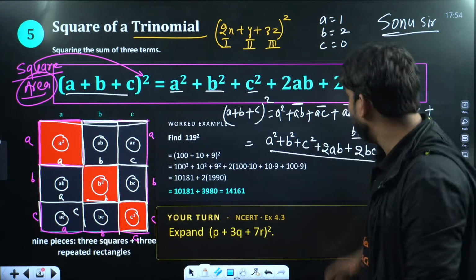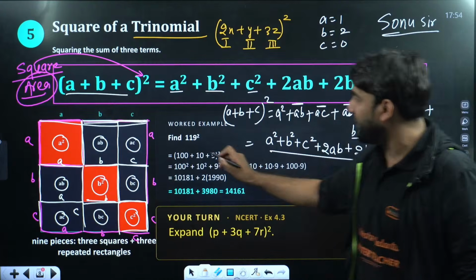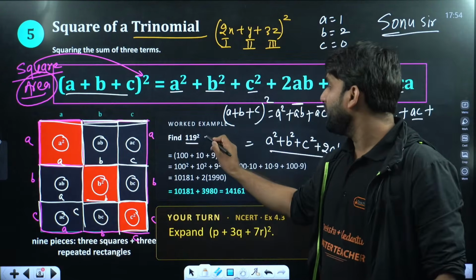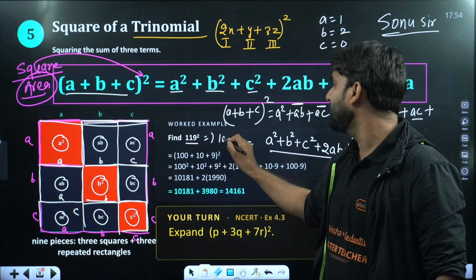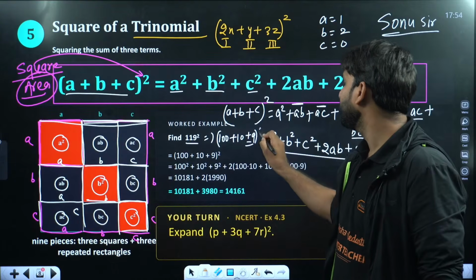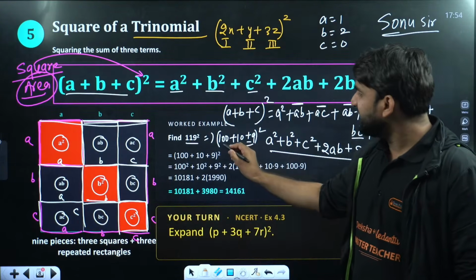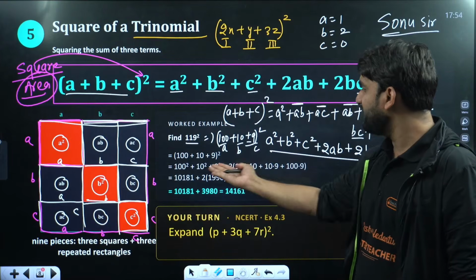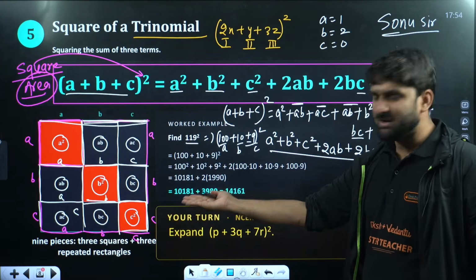Okay. So based on this identity, we have one question. Find out 119 square. So my dear champion, 119 can also be written as 100 plus 10 plus 9 whole square. And now we can consider 100 as A, 10 as B, and 9 as C. Now we have A plus B plus C whole square. By doing basic maths, we can find out.